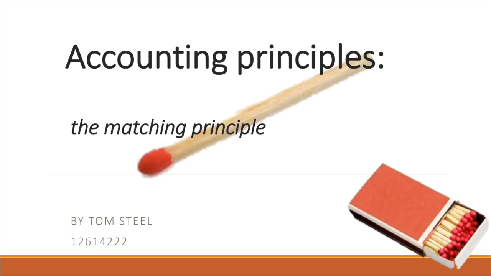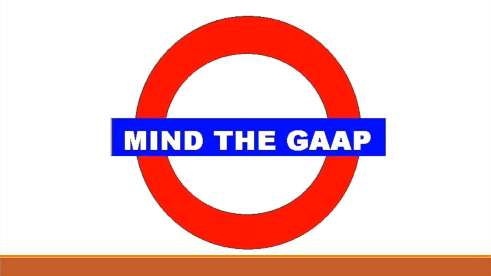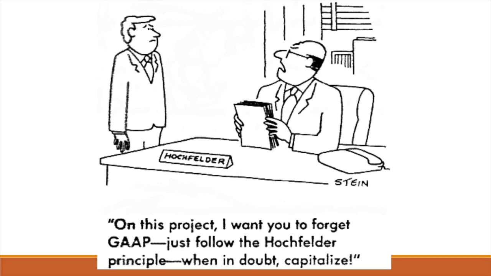So let's start off with what exactly accounting principles are. When accounting for their economic activities, public companies must follow generally accepted accounting principles, also referred to as GAAP. These principles are the accounting standards, rules, and procedures that make up the guidelines for conducting financial accounting. In Australia, these rules have been developed over time by the Australian Accounting Standards Board and are enforced to ensure all accounting information is presented fairly.